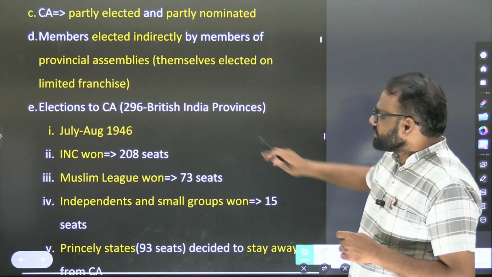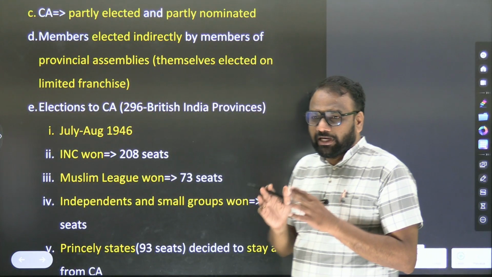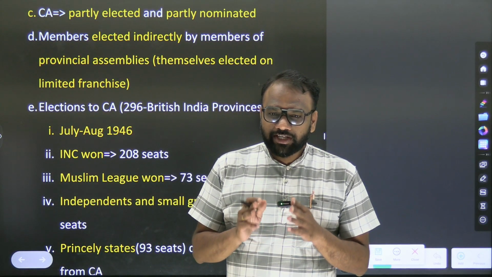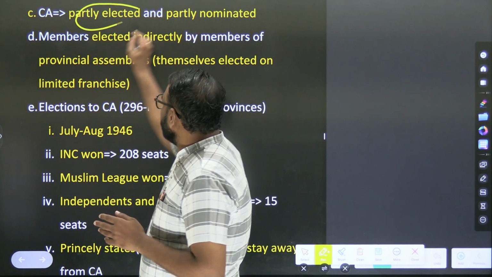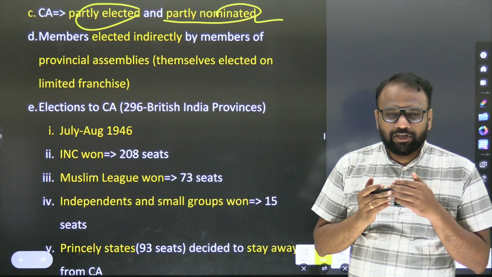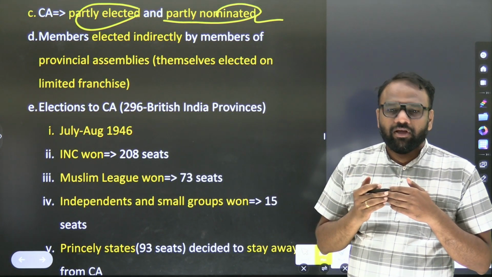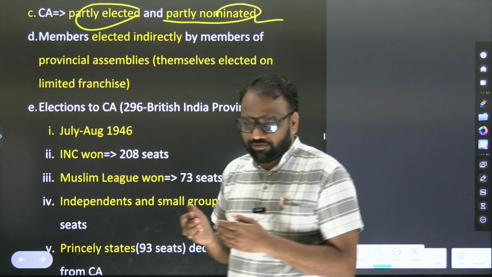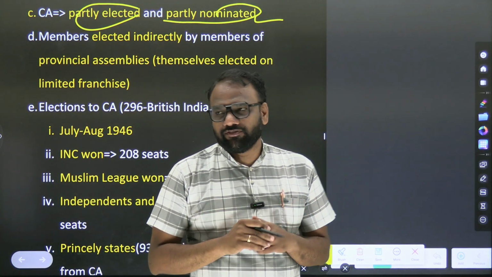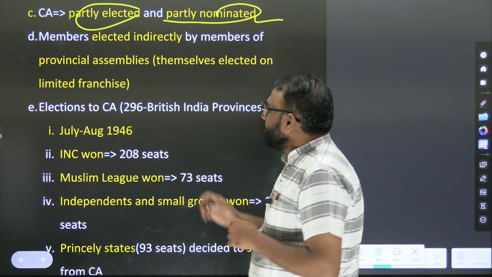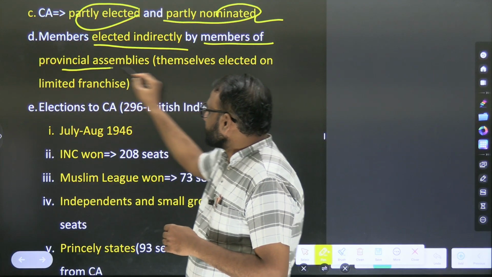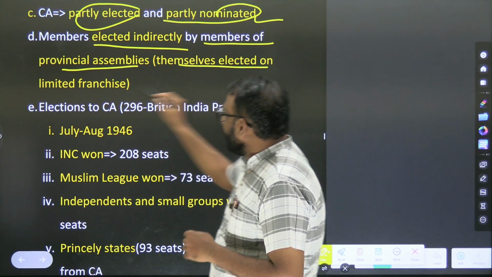So from this what we understand, Constituent Assembly is a completely elected body. Yes or no? False. It is partly elected and partly nominated. Nominated members came from where? Princely states. Elected members came from where? British India. British India consists of governors provinces and chief commissioners provinces. Members were elected indirectly by members of the provincial assemblies, themselves elected on limited franchise.